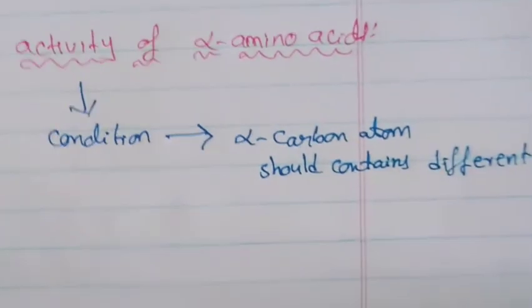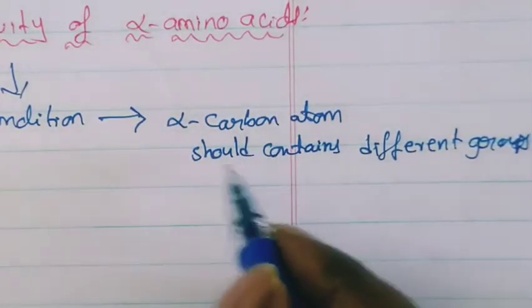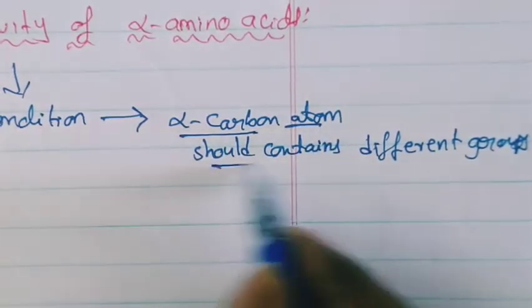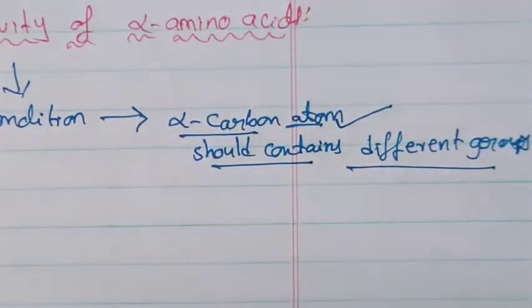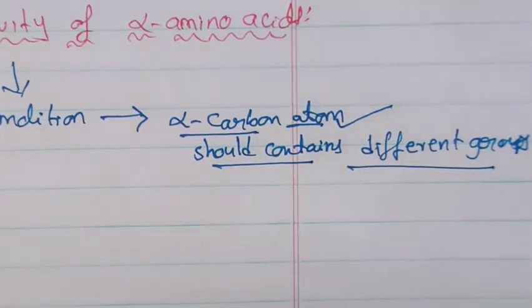Do you understand this point here? The alpha carbon atom should contain different groups. Then that alpha amino acid exhibits optical activity.